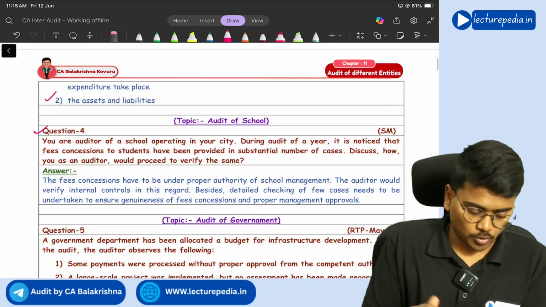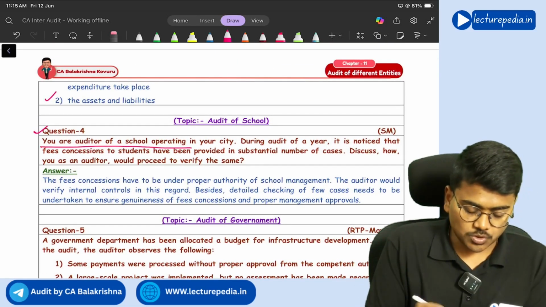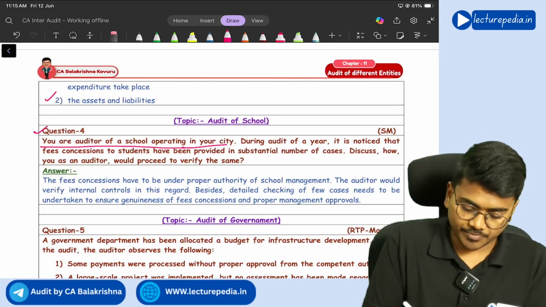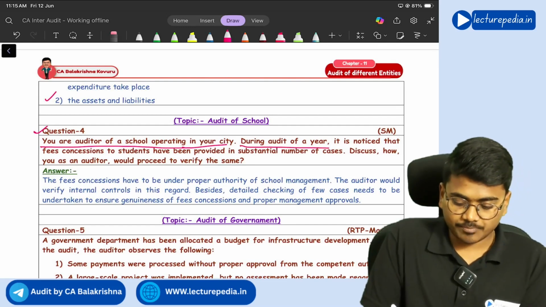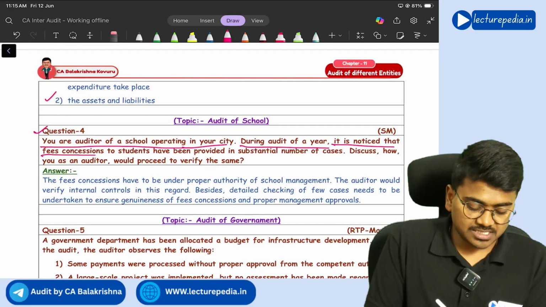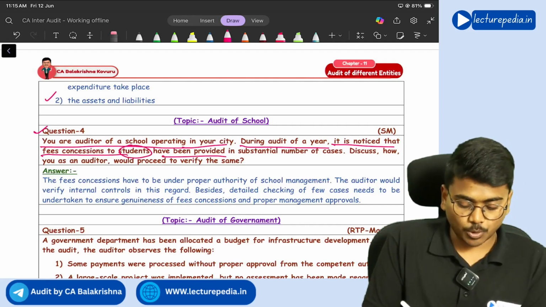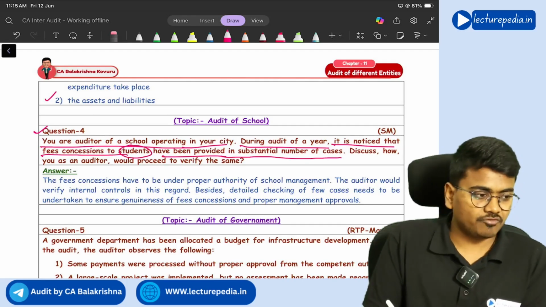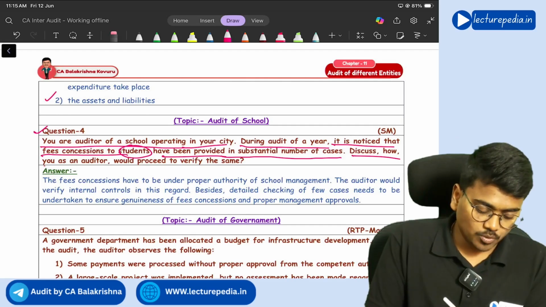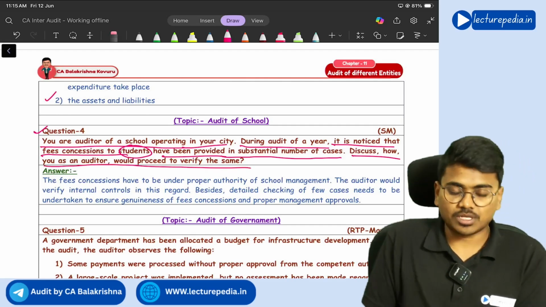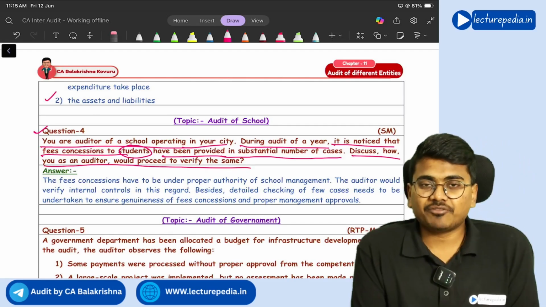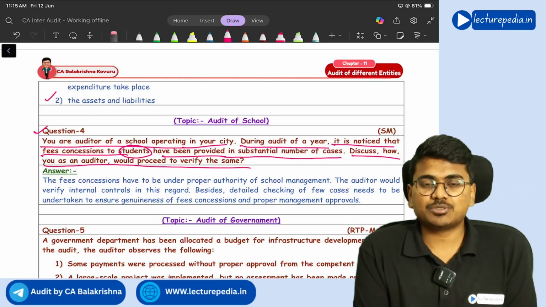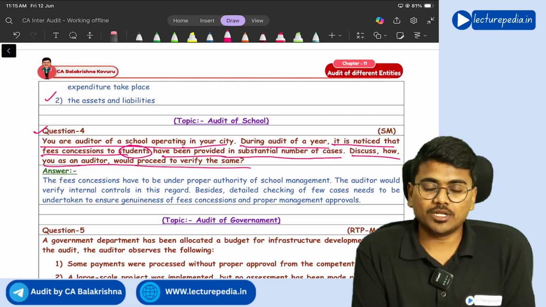Next, question number 4. You are the auditor of a school operating in your city. During the audit of a year, it is noticed that fee concessions to students have been provided in a substantial number of cases. Discuss how you as an auditor would proceed to verify the same. So if any discount in the fees has been given to any of the students, how will you check that?